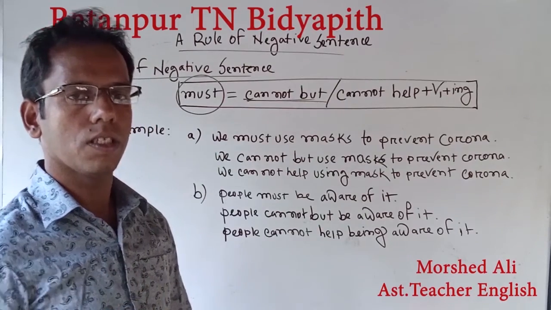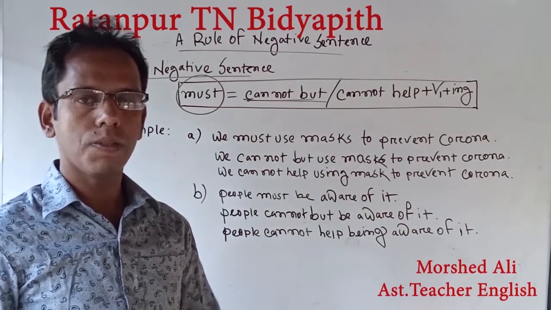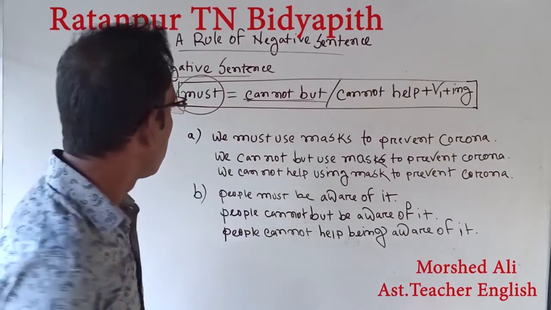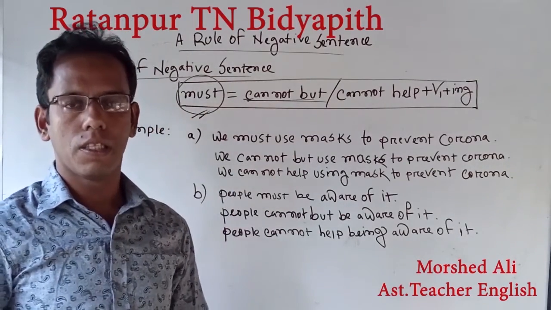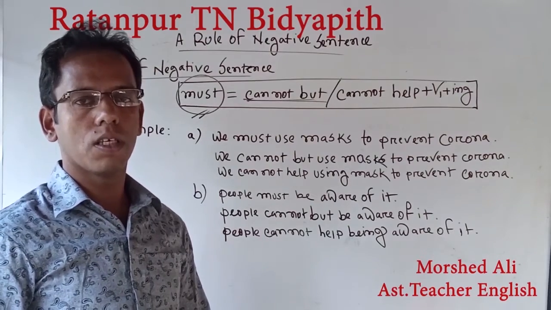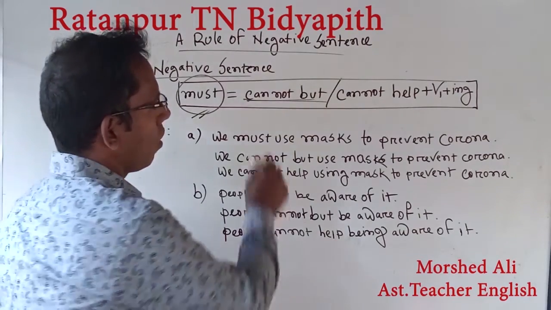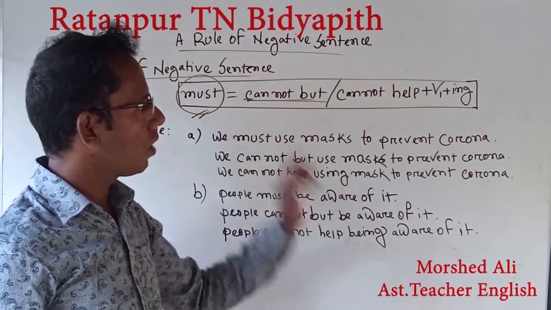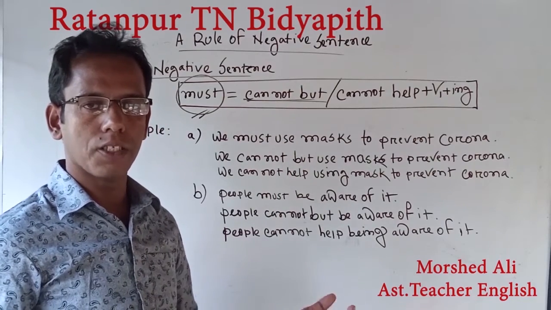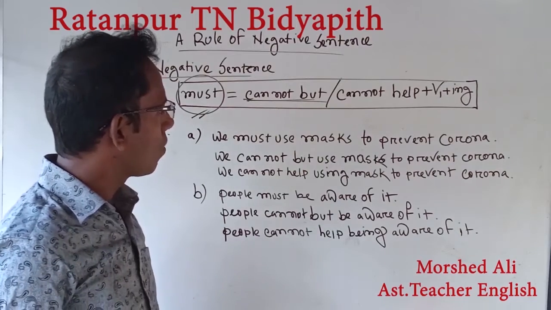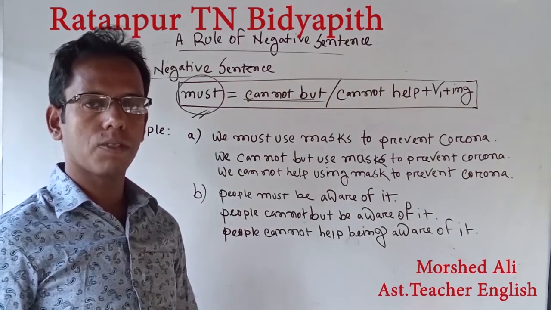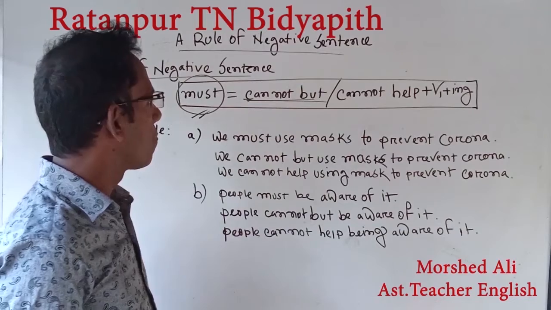And in this type of affirmative sentence, if we observe the use of must, then in place of must we have to use cannot but or cannot help plus verb plus ing. Of the two, we can use only one, not both.